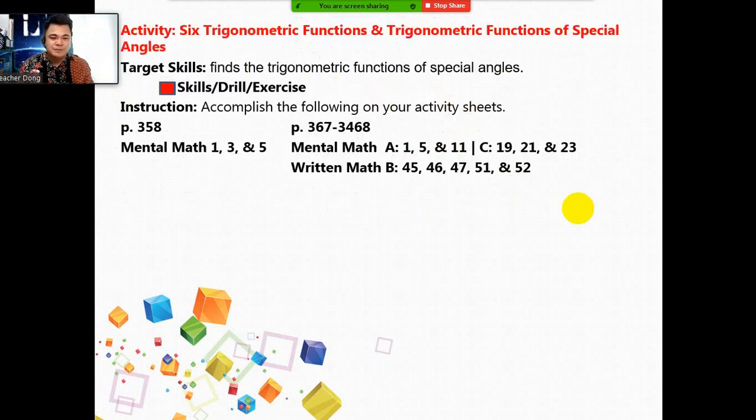Alright, for my students, please don't forget to accomplish this activity. This is supposed to be 367 to 368. The title is 6 trigonometric functions and trigonometric functions of special angles. Then we have page 358 and 367 to 368. Just consider the things that we have discussed, and then you will be able to answer this activity.